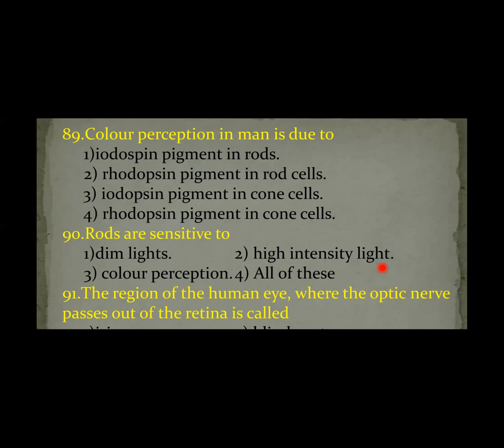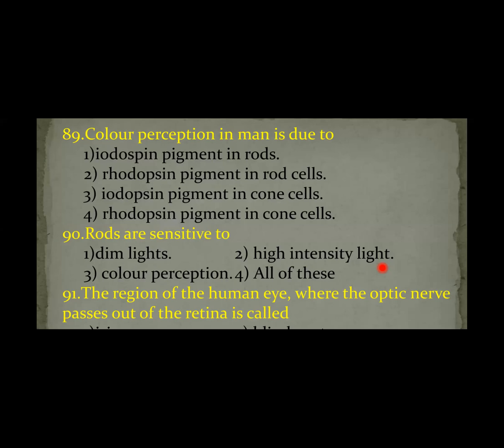So for night vision, rhodopsin is essential, and for day vision, iodopsin is responsible. Iodopsin is present in the cone cells. So color differentiation is due to iodopsin, present in the cone cells.